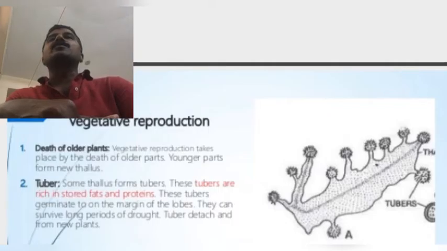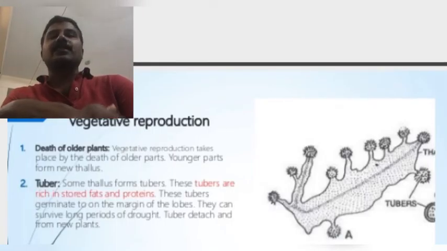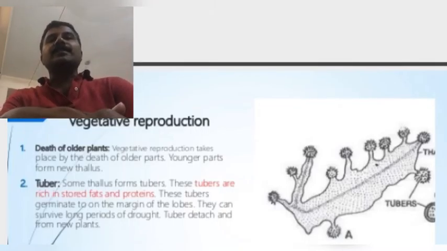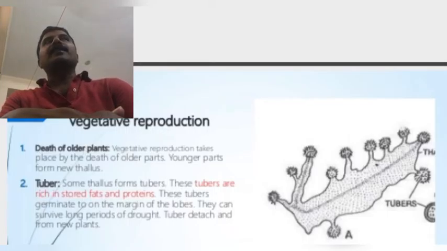In drought or unfavorable conditions, the peripheral part of the ventral surface of the Anthoceros thallus produces a number of globular structures. These structures are called tubers. These tubers are filled with a large quantity of food material, like starch grains. In unfavorable conditions the thallus completely dies and decays, but the tubers remain active and dormant. When favorable conditions come, each tuber germinates and produces a new thallus.